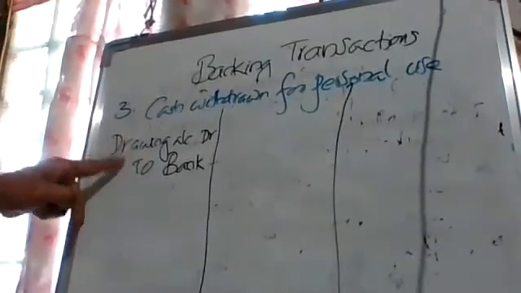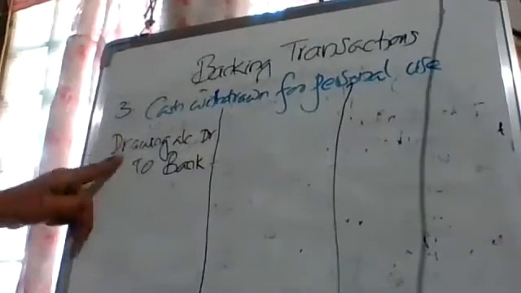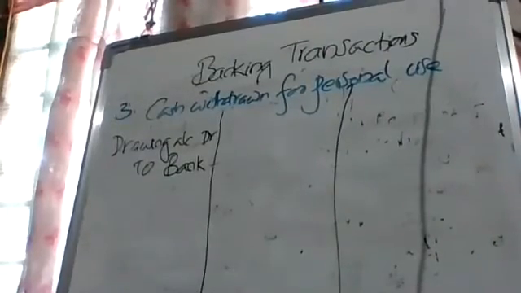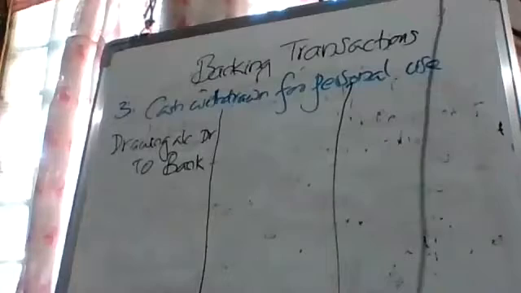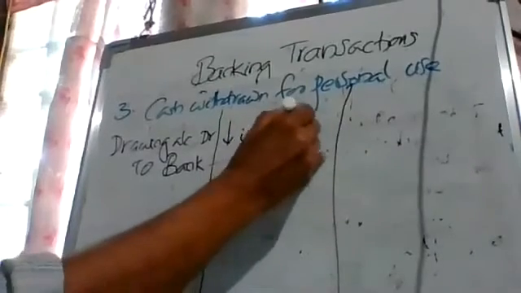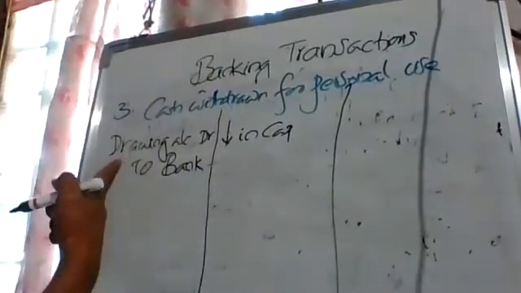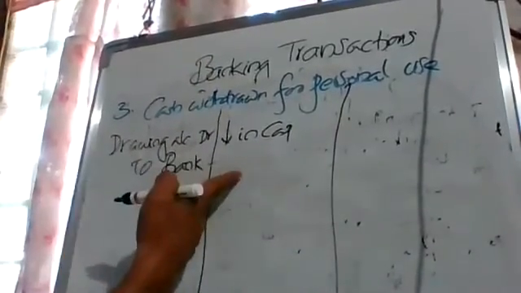It's a temporary account only. So increase in capital is credited. Decrease in capital is debited. Very good. Decrease means down arrow. Increase in drawings means a decrease in capital.